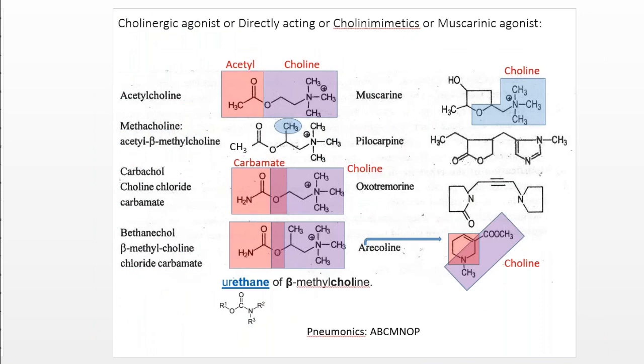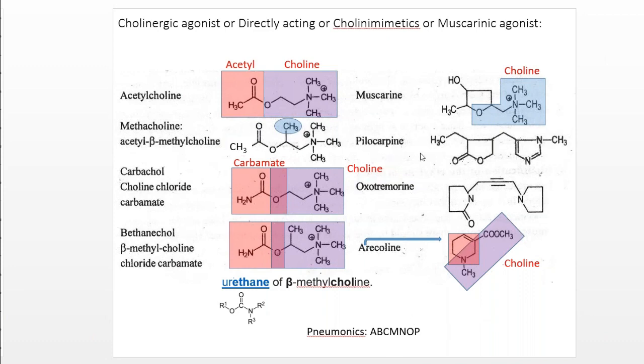Directly acting cholinomimetic agents have examples like acetylcholine, muscarine, pilocarpine, oxotremorine, carbachol, and bethanechol. If you want to remember them, there is a mnemonic: ABCMNOP. A for acetylcholine, arecoline. B for bethanechol. C for carbachol. M for methacholine, N for nicotine, O for oxotremorine, and P for pilocarpine.